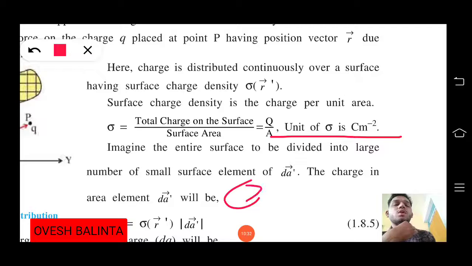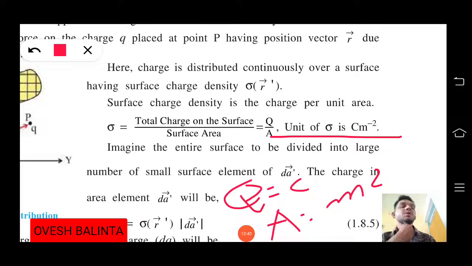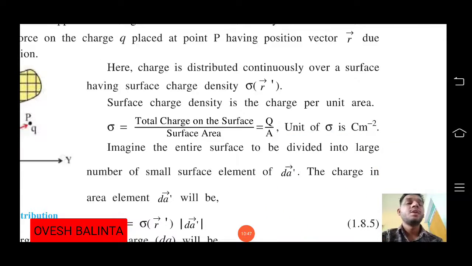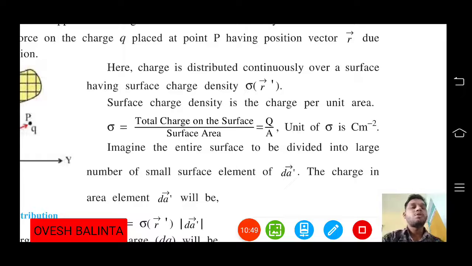Because the charge Q is measured in coulomb, and the area A is measured in meter square. So if the area is measured in meter square, then the unit of sigma is coulomb meter raised to minus 2.